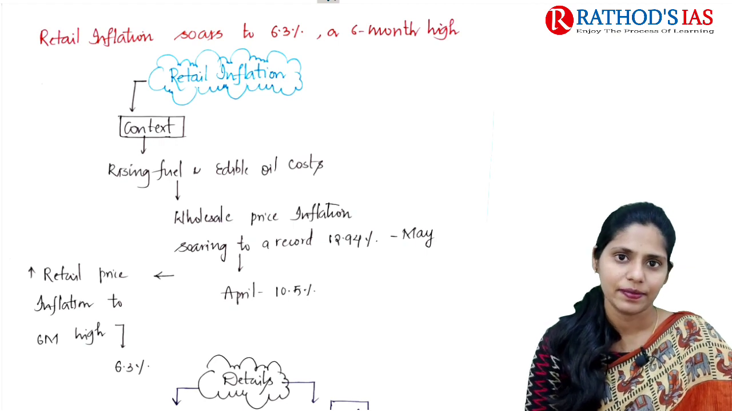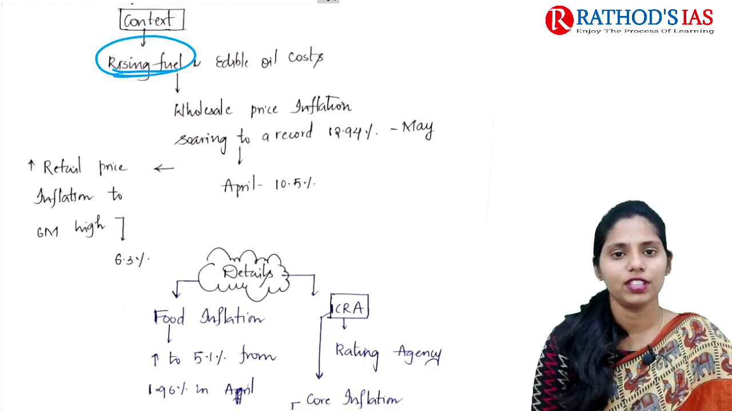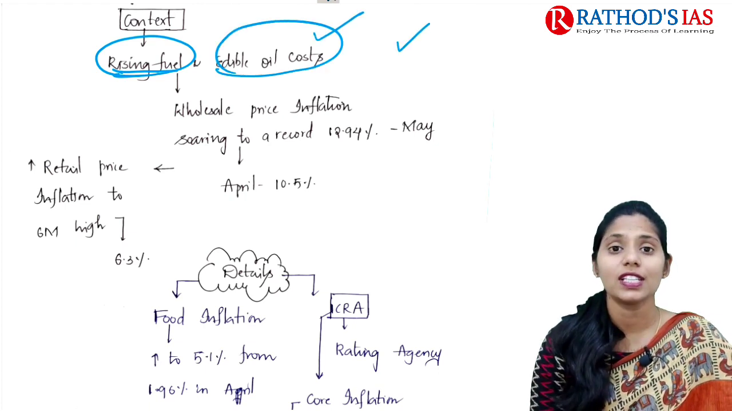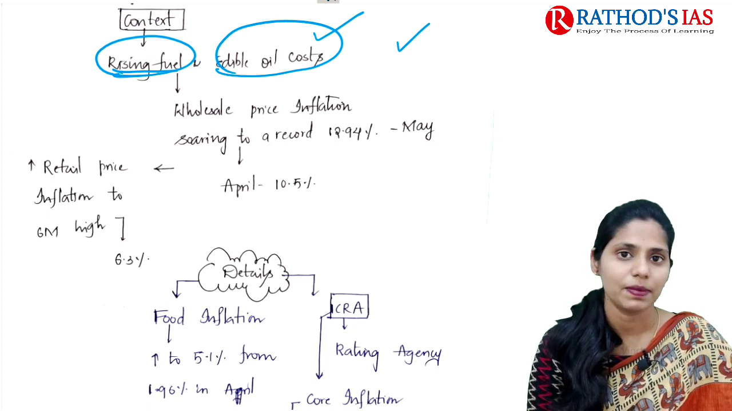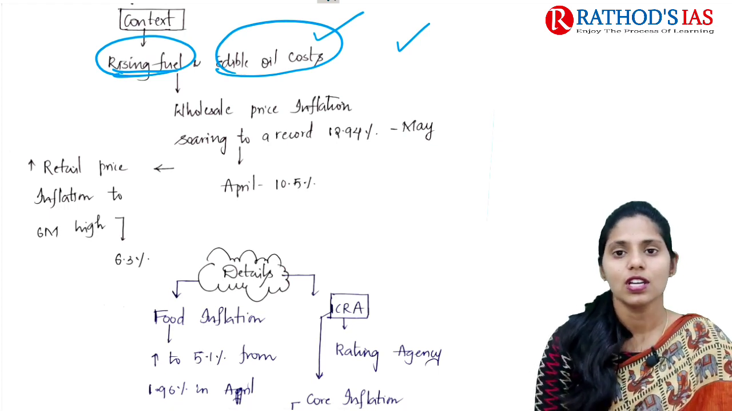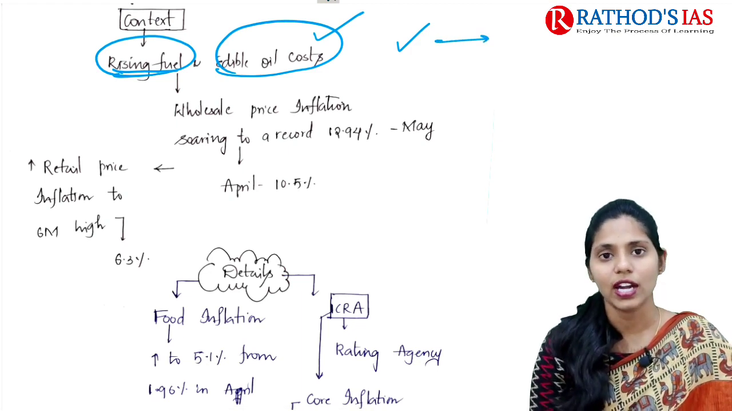First, let us see the context. It mainly says that the rising cost of fuel as well as edible oil is a factor. Recently we saw increasing prices for diesel as well as petrol. Whenever the price of diesel and petrol is increasing, automatically we will have inflation in our economy.